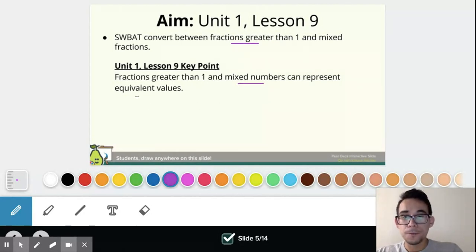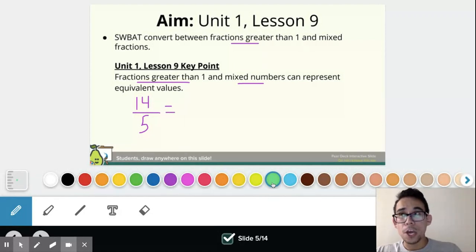values. So, for example, let's say I have a fraction like 14 over 5. Since the numerator is greater than the denominator, this is an example of a fraction greater than 1, and I could turn this into a mixed number. And another thing to think about here is that this is the same thing as 14 divided by 5. So I can do some division right over here to help me find my mixed number, okay?